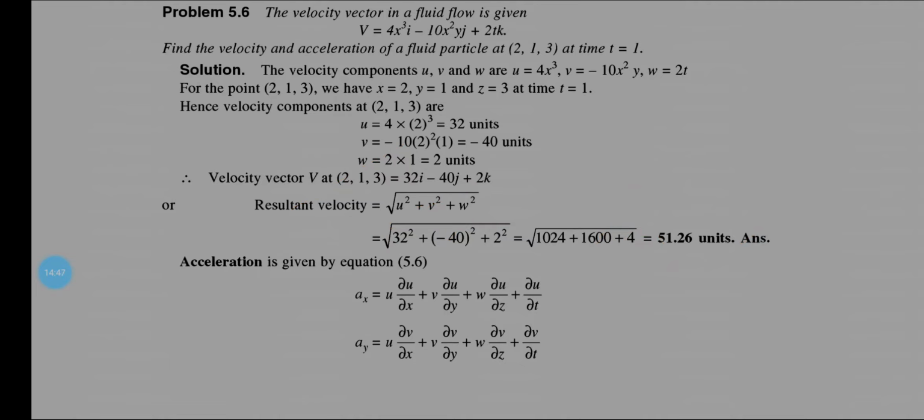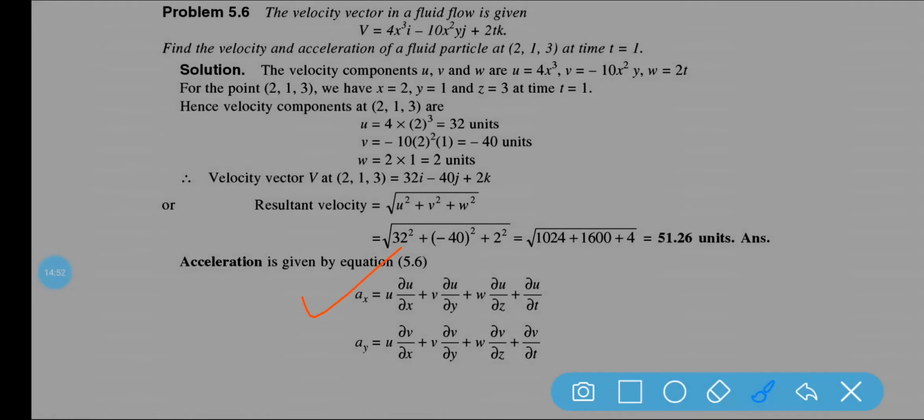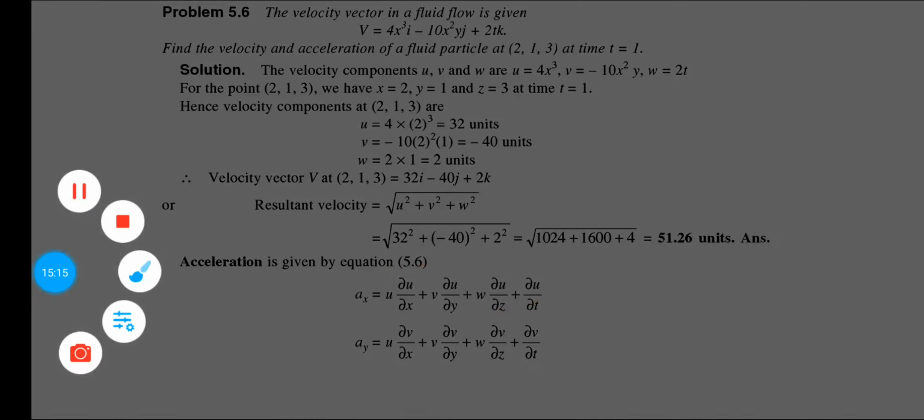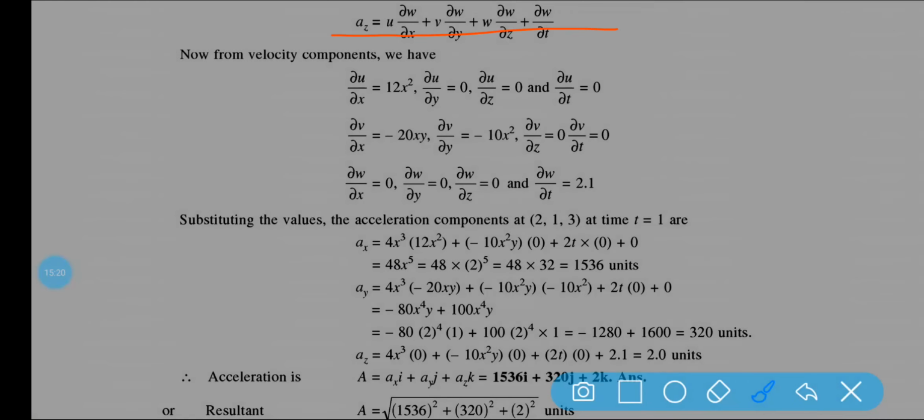Okay, now you have to calculate the acceleration. As you know, the equation of acceleration along x axis, y axis and z axis I have already got from the equation. It is the total acceleration, local plus convective. This is your local acceleration, this one is your convective acceleration. So the acceleration along x axis is equal to this. Similarly at the y axis, this is your acceleration. Here az is equal to this one.